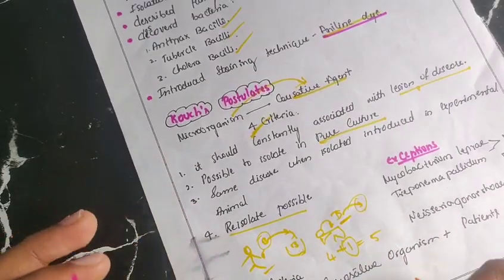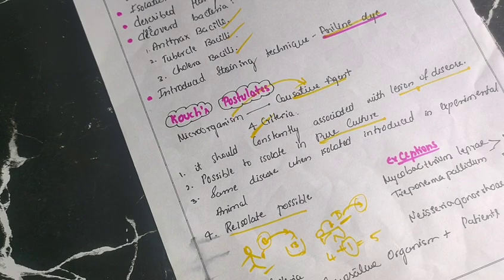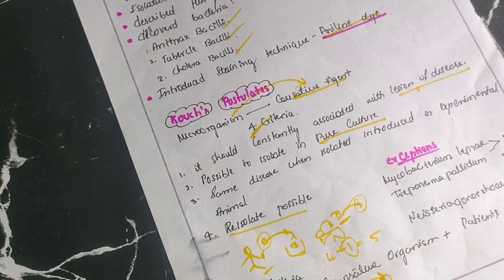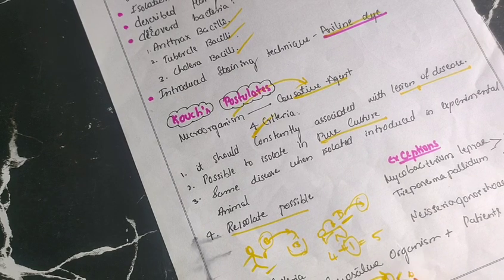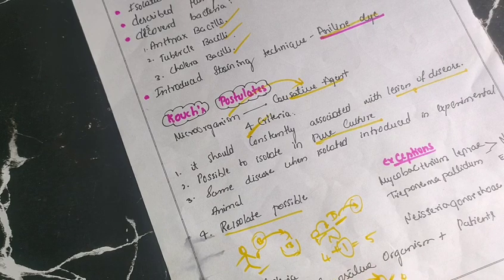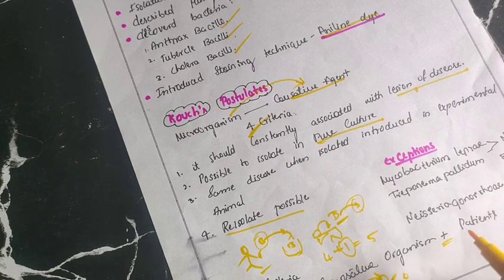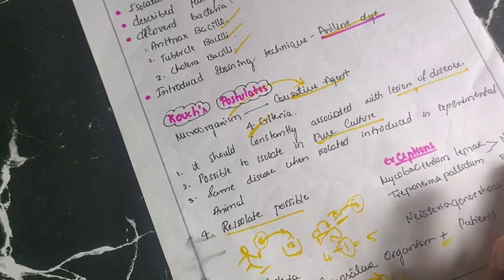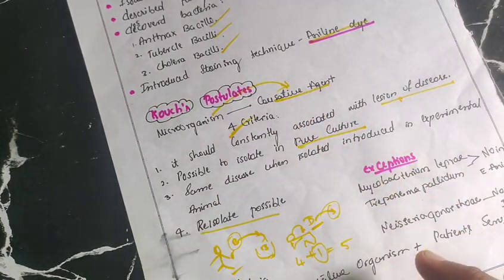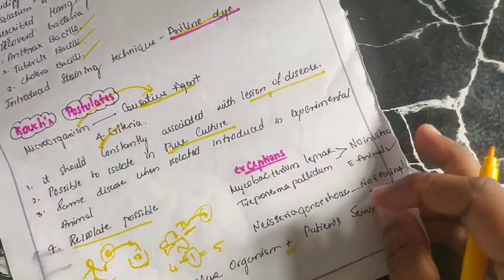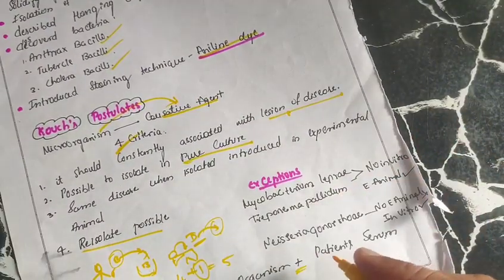That means you consider this as a small microorganism, and this is a human. It causes infection in this person. The fifth criterion says that in this patient's serum we have to find antibodies against these microorganisms. That means antibodies against the causative organism should be present in the patient's serum. This is the fifth of Koch's postulates.